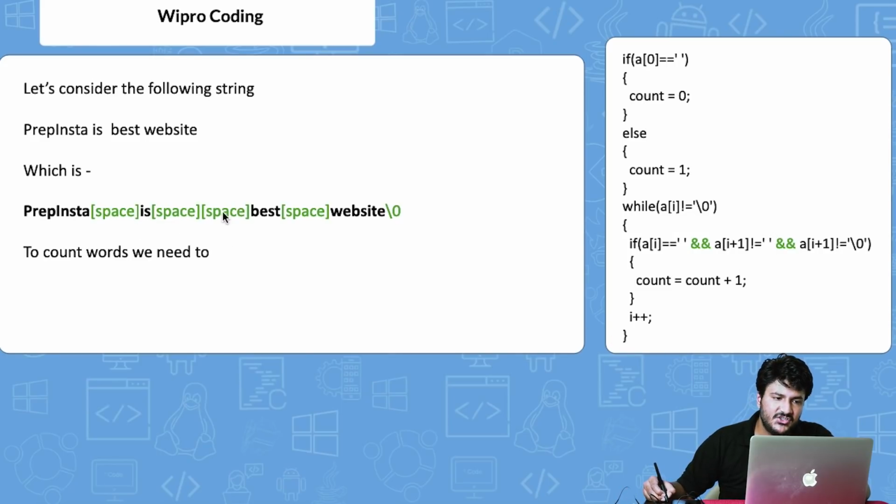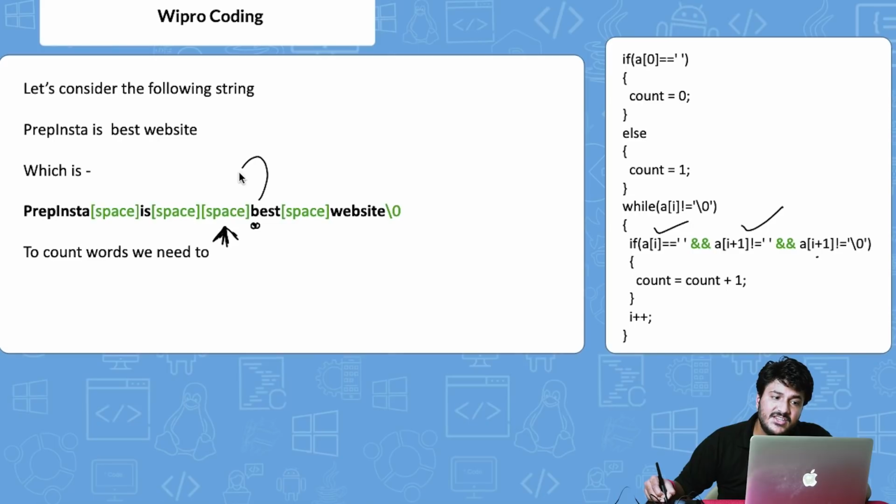Now finally we reach this space here, right? Now a[i] is equal to blank space. Yes, this condition is satisfied. a[i+1] is not equal to blank space. This is equal to B, right? So obviously this condition is also satisfied. Then finally this last condition, a[i+1], which is B, correct? It is not equal to backslash 0. So obviously this condition is satisfied.